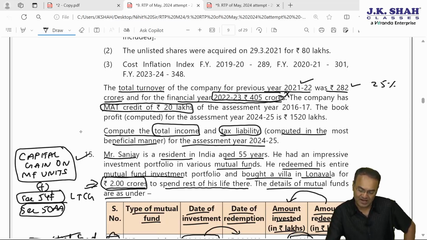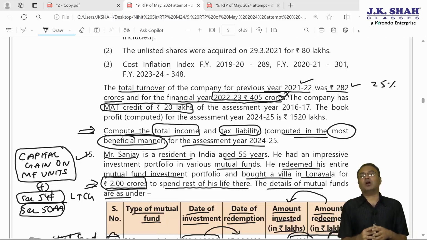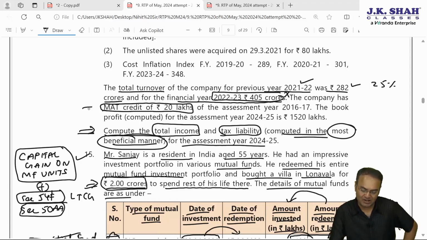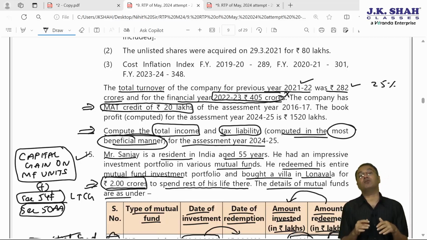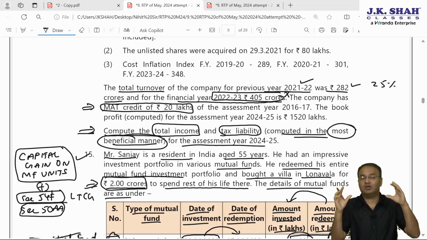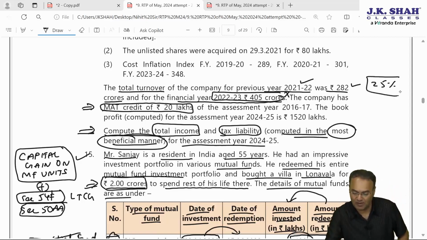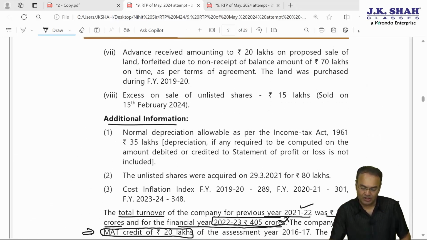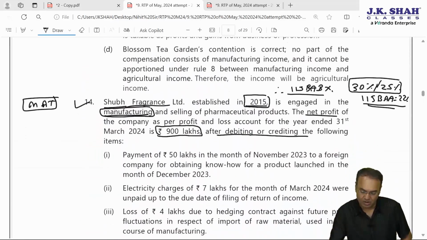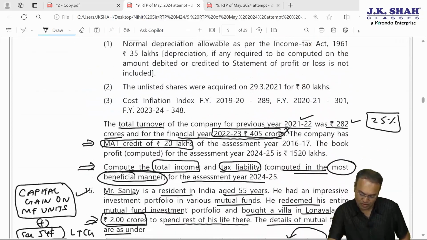Now we have to compute tax liability in the most beneficial manner. So we will have to work out if the company opts for 115BAA 22% tax rate, then what will happen? But in that case MAT credit will lapse. MAT credit brought forward will totally lapse. So one will have to be careful; we'll have to make a double calculation, make a comparison and find out whether 115BAA would be more beneficial or the normal tax rate of 25% would be more beneficial. Okay, let's just quickly calculate it out. So net profit, but before that, did we finish this paragraph?